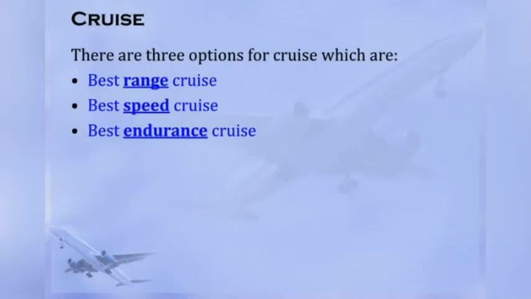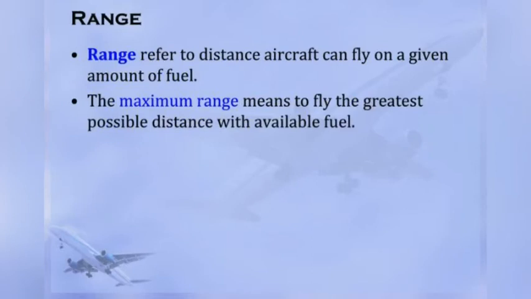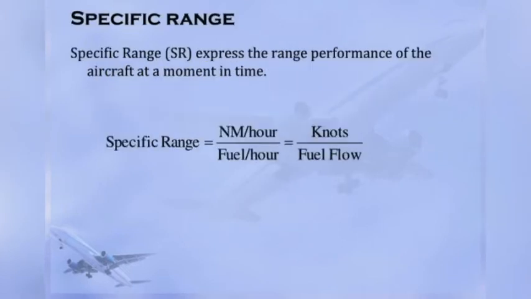In the next slide, we are going to see what range is. Range simply means distance. For an aircraft, the range refers to the distance an aircraft can fly on a given amount of fuel. So maximum range means it can fly the greatest possible distance with the available fuel. In the next slide, you can see the specific range. It expresses the range performance of an aircraft at a moment in time, and its unit is given as knots per fuel flow.